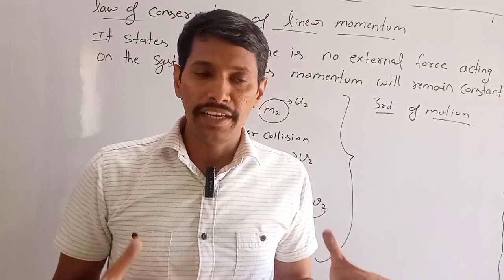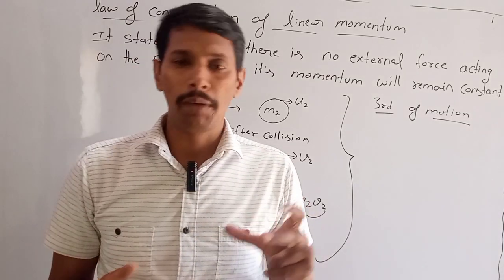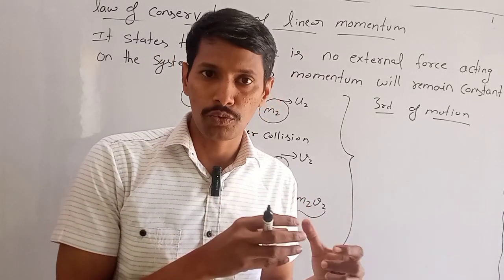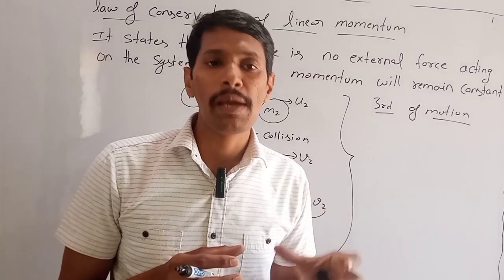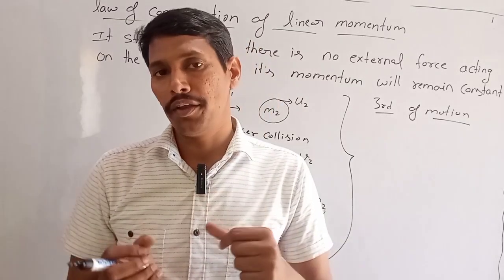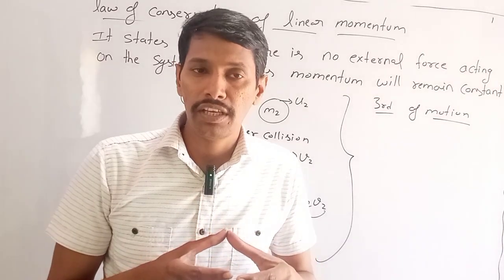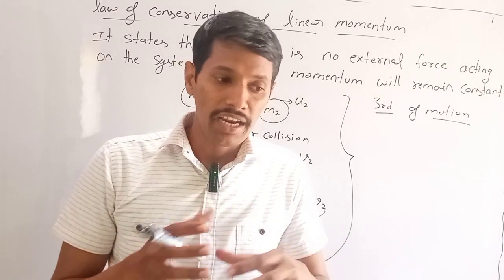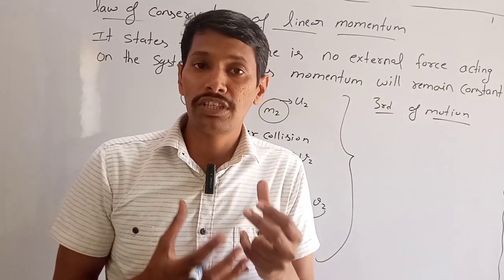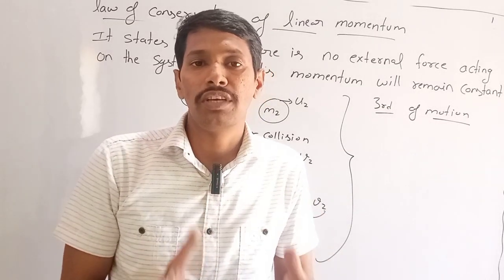If we explain it, we can say that if body 1 applies some force on body 2, then the same equal amount of force will be applied by body 2 on body 1. These two forces are internal forces and they will ultimately cancel each other, and there is no external or net force acting on the system.